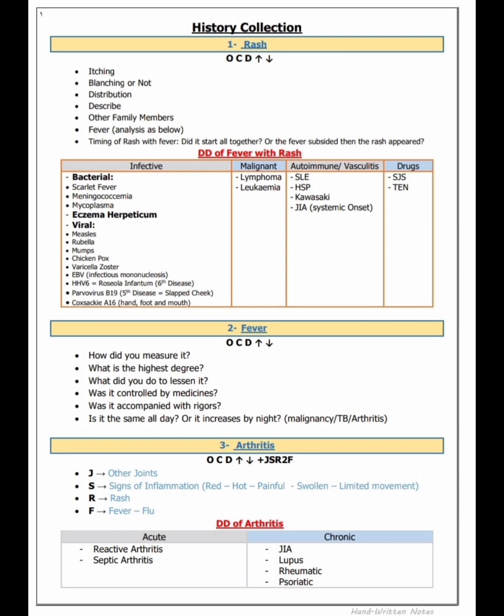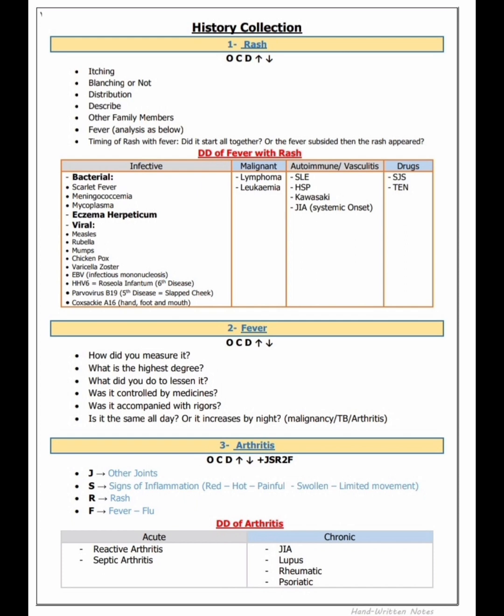Distribution of the rash, very important. We know that Henoch-Schonlein purpura, measles, have different distributions. We can exclude the DD. Then describe the rash. Are other family members affected with this rash or not? Fever, analyze as below. Then timing of the rash with fever. Did it start all together or did the fever subside and then the rash appear? So lots of diseases we can exclude for that.